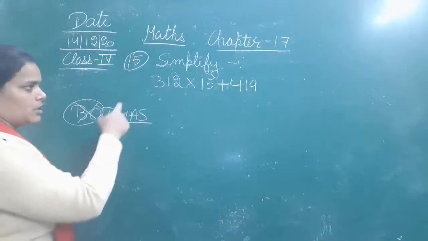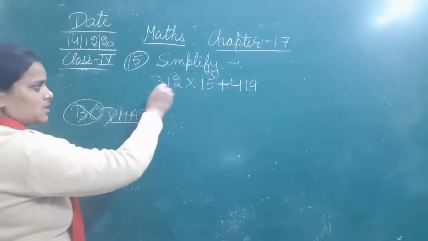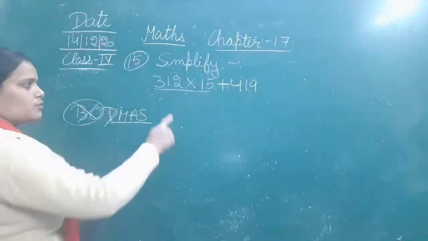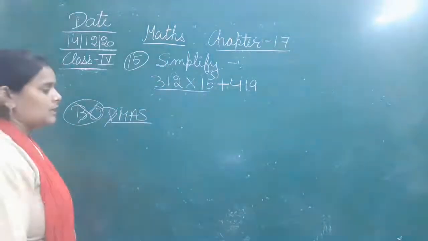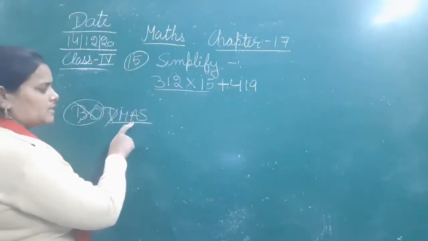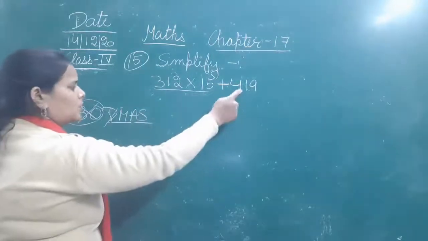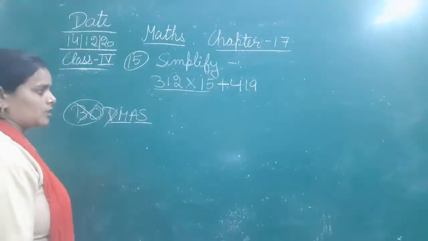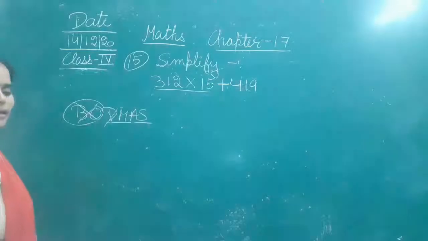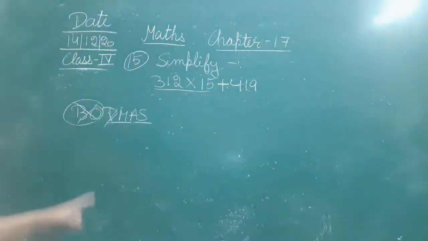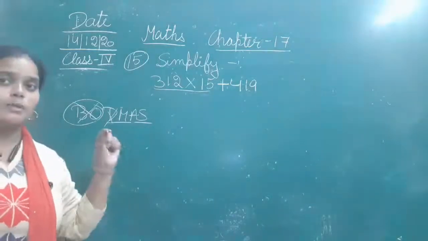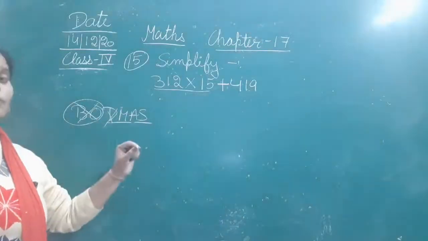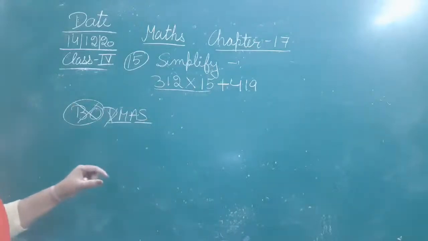Next is multiplication. Now, do we have any multiplication here? Yes. First of all we are given this, that is multiplication. So first of all we are going to solve the multiplication. Then it's addition. Is there any addition? That is also here, that is 419. So after that we are going to do the addition. And the last is subtraction, but we have nothing for subtraction. So just remember, whenever you do any kind of simplification sum, always use DMAS or BODMAS.